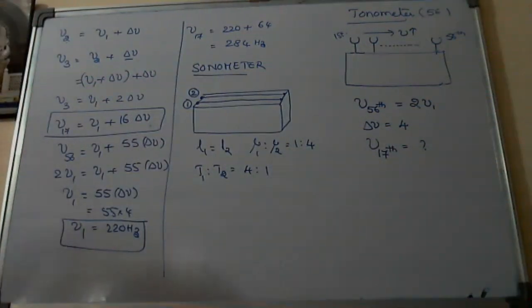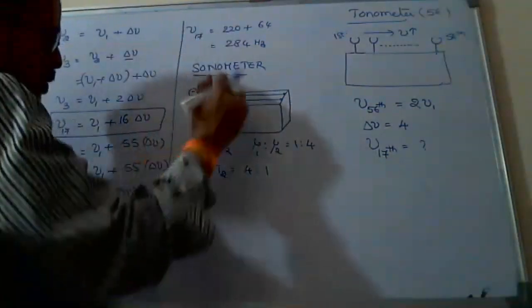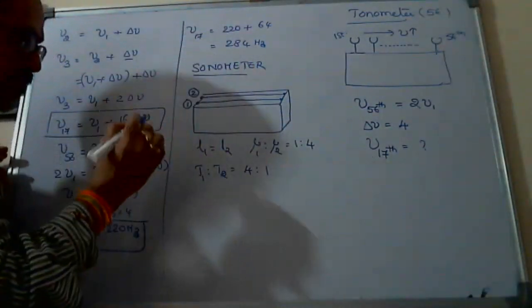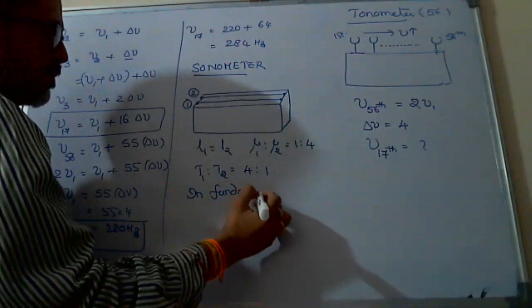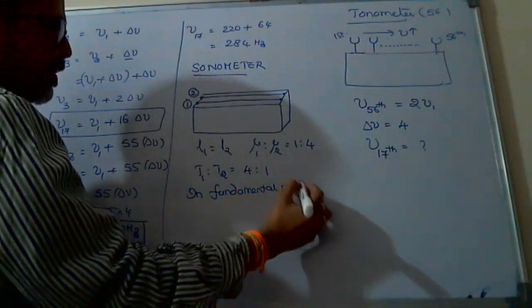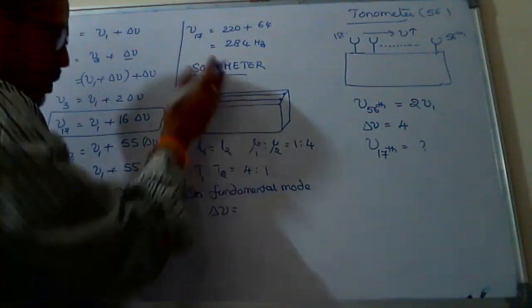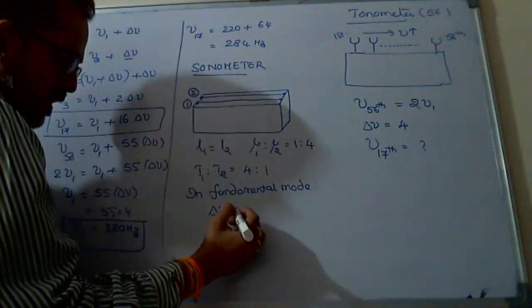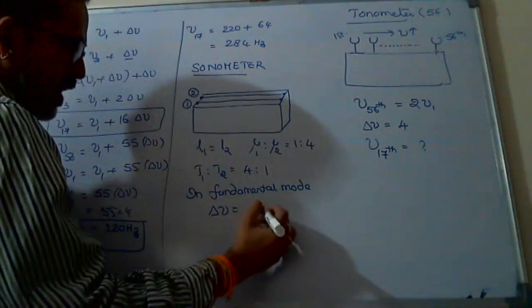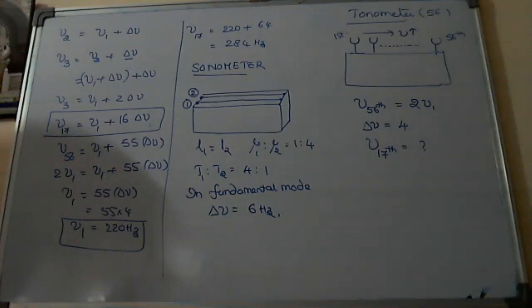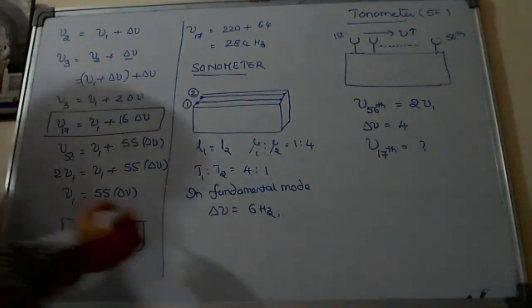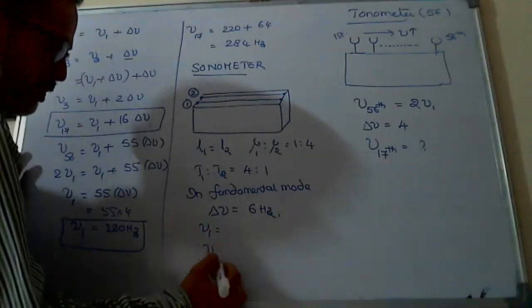If they are sounded together, means both are simultaneously plucked in fundamental mode, the number of beats heard between the 2 strings is equal to, say, 6 hertz. Then what are the 2 frequencies? He asked to find out nu 1 and nu 2.